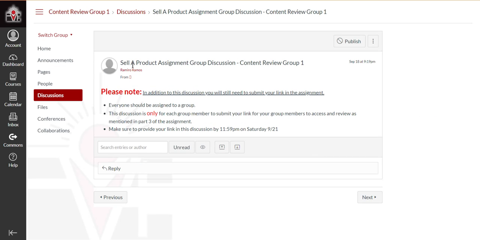It gives you the instructions: please note, in addition to this discussion, you will still need to submit your link in the assignment. So remember, you are submitting your link to 2 separate locations: one in the assignment to receive your grade, and the other in this discussion in order to meet the criteria of the assignment. So make sure you do both portions. Don't just do one or the other.